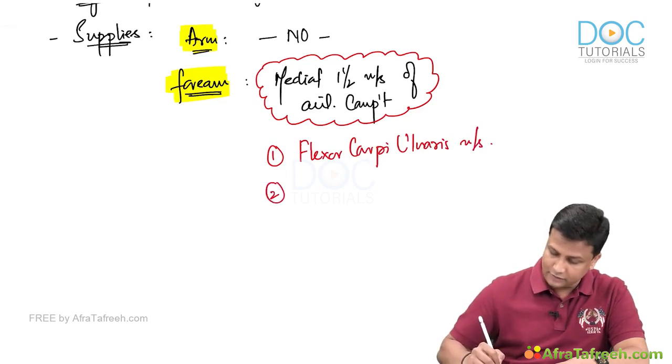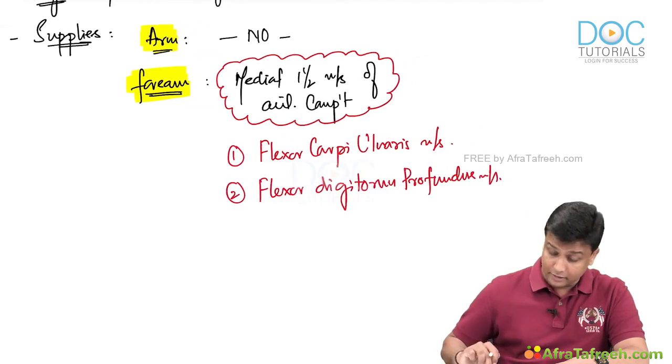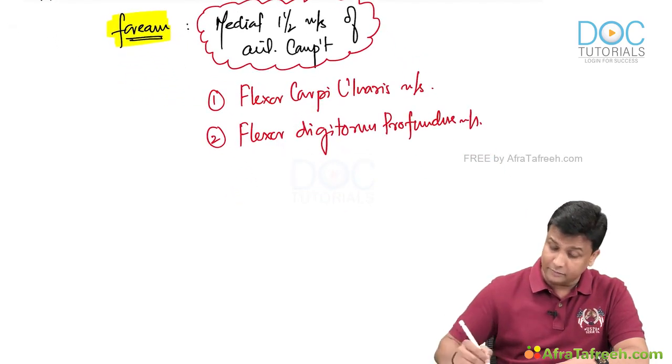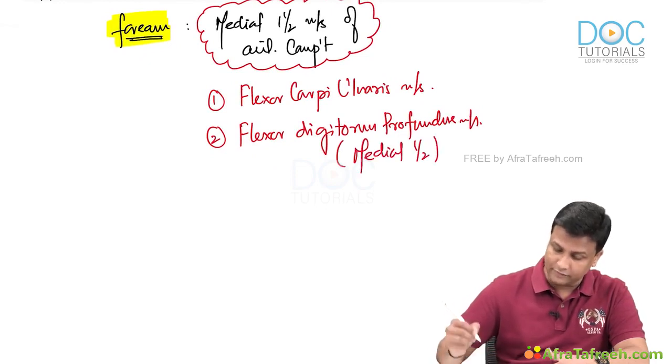And number two will be the flexor digitorum profundus muscle, guys. That's FDP. But remember, it is not supplying to the entire FDP. It is only supplying to the medial half of that one. Medial half of the FDP, guys.